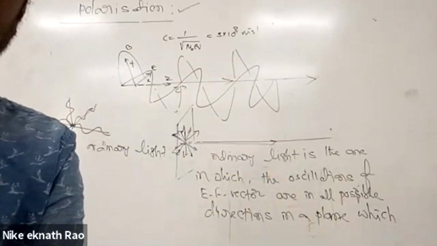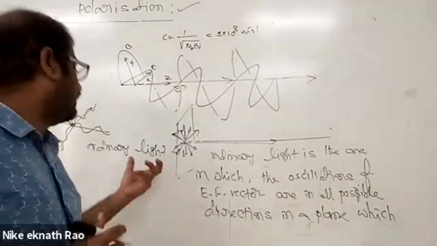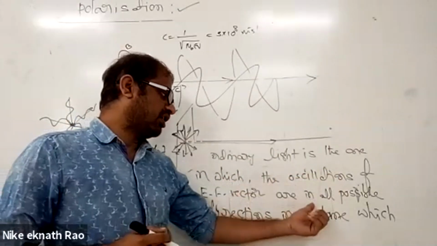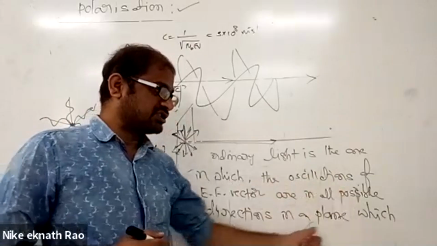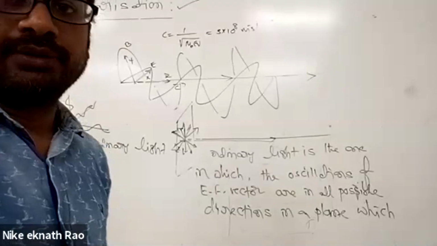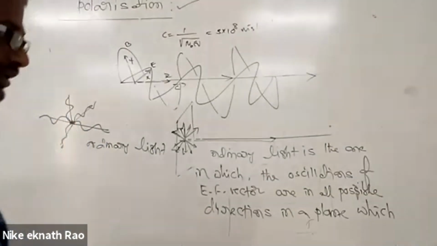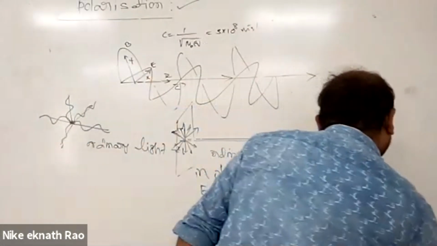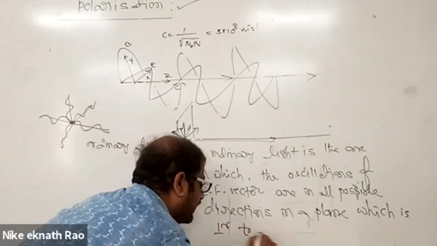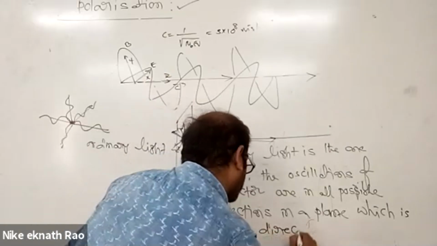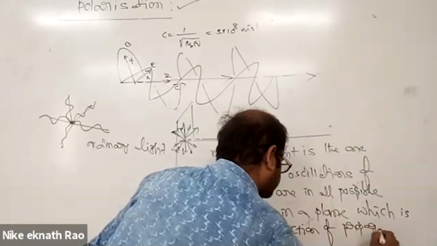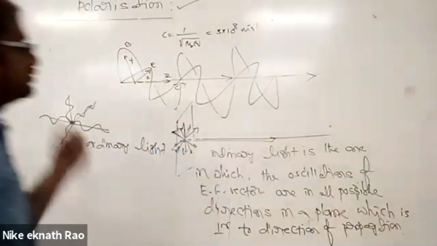Following all of you? So ordinary light is the one in which the oscillations of electric field vector are in all possible directions in a plane which is perpendicular to the direction of propagation. You can see the board here. Yeah, this is what? Ordinary light.